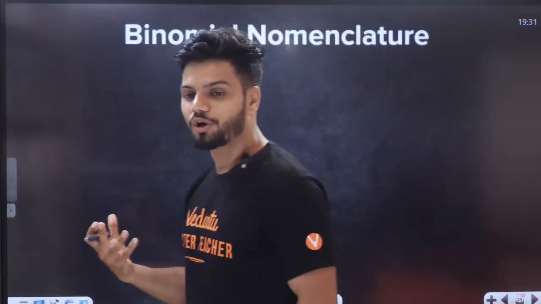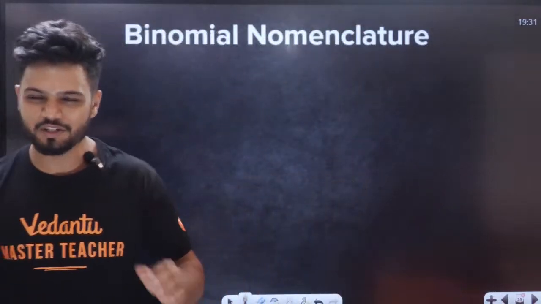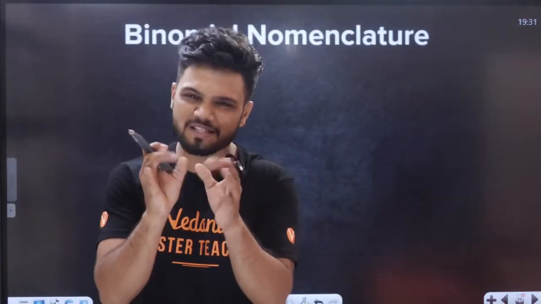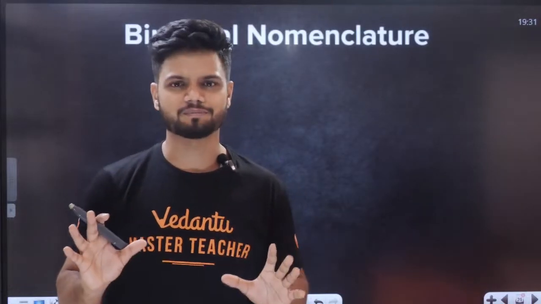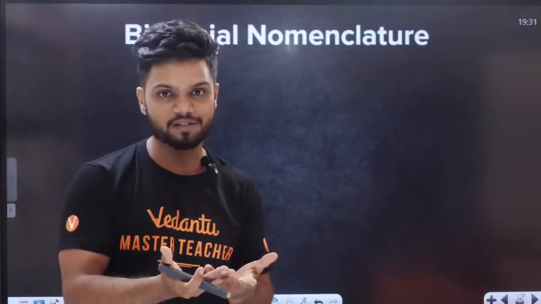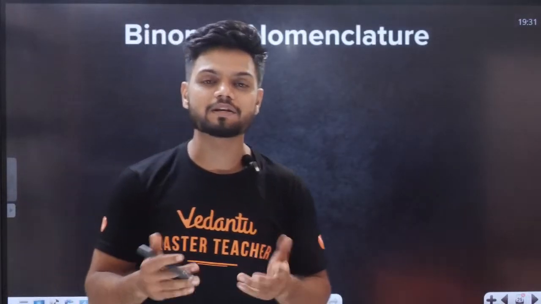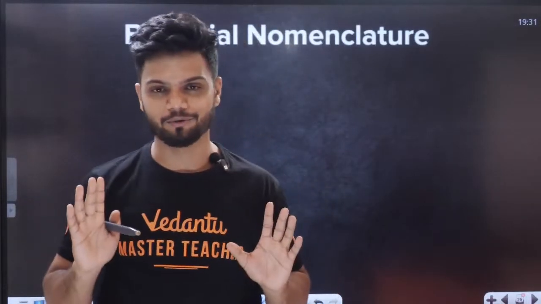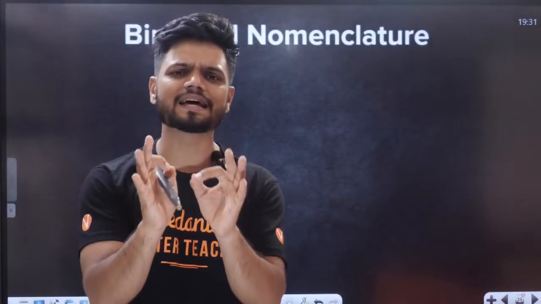Now the next concept is called binomial nomenclature. Very small concept, very easy to understand and very cute also. Binomial means two, nomenclature means naming process. So every scientific name has two components, which we'll study right now. Two components for every single scientific name.